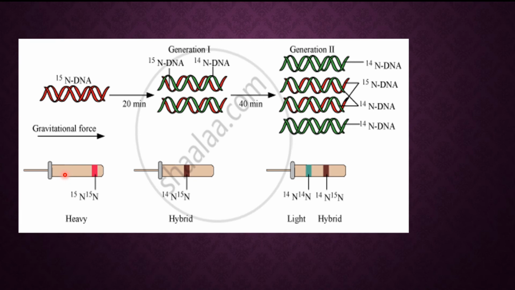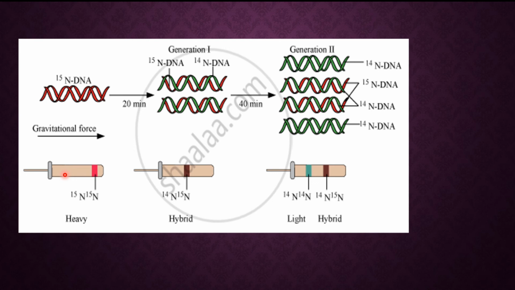The result: as this DNA is with heavy nitrogen, the band settles at the base.